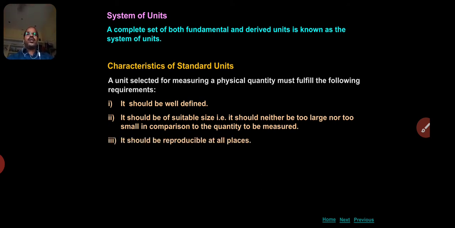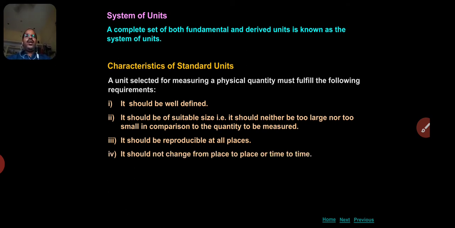Third one, it should be reproducible at all places, meaning it should be available everywhere in the world. It should not change from place to place or time to time, meaning whatever standard unit is chosen must be constant and internationally accepted.